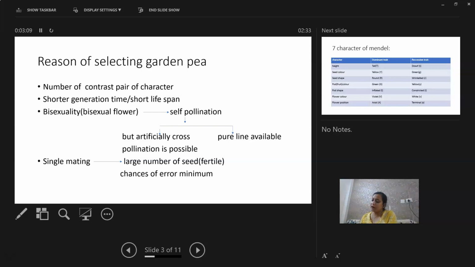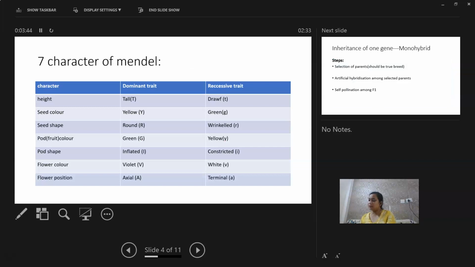Mendel has chosen garden pea. Why has he chosen garden pea? Because garden pea has a number of contrasting pairs of characters. They have a very short lifespan. It means in a single year we can have 2 to 3 generations. The plants are bisexual and self-pollinating, so we can have a pure line. But Mendel artificially cross-pollinated them also. And in a garden pea, we can have a number of fertile seeds in a single mating. So if there is a large population, we can have a minimum chance of error.